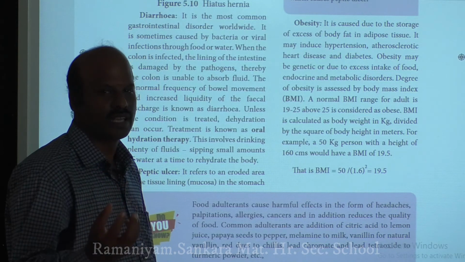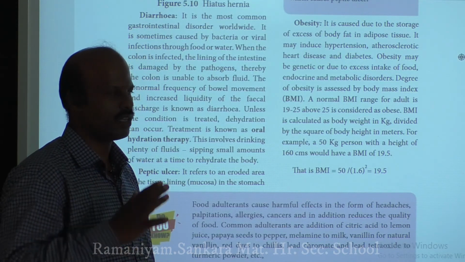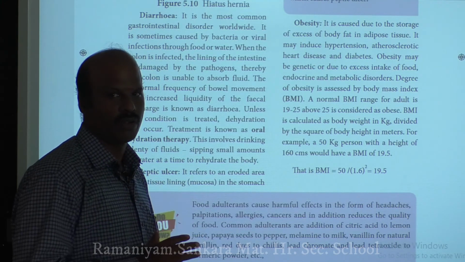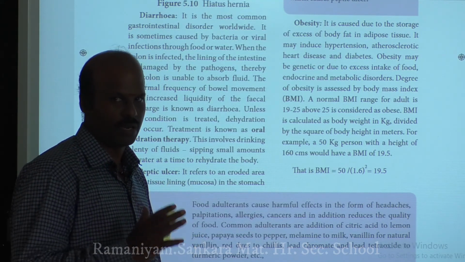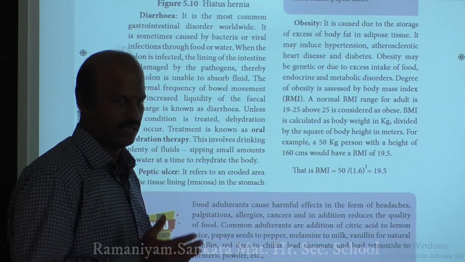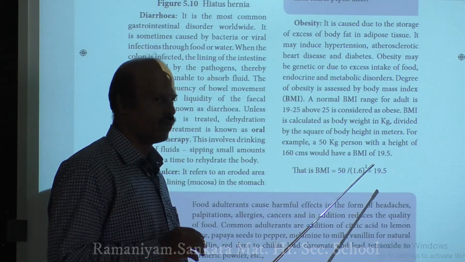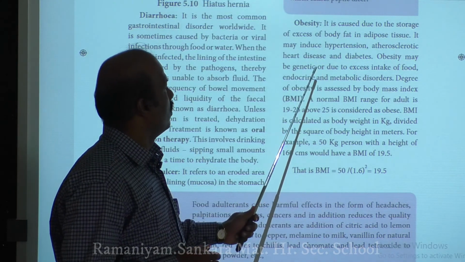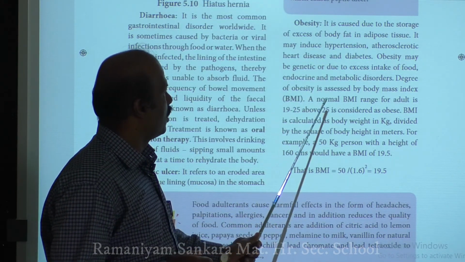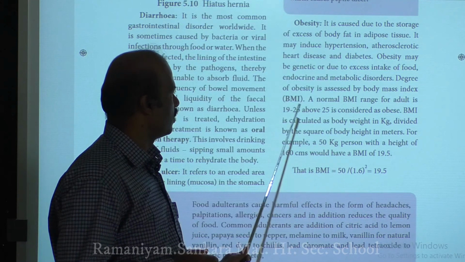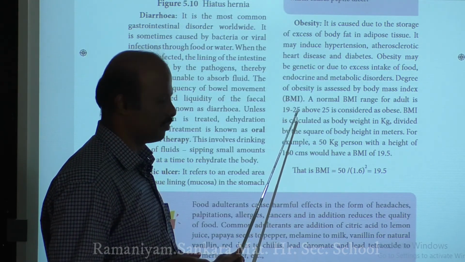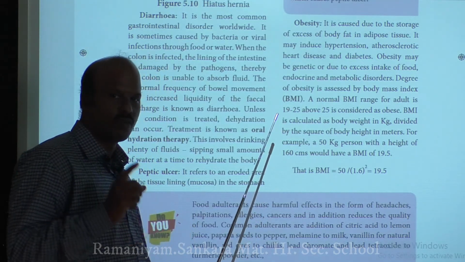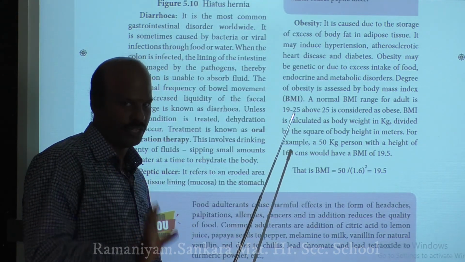Then what is the normal value? What is the threshold value that we say you are normal, and above which we say you are obese? You can see here, the normal BMI, body mass index range for an adult is 19 to 25. So the normal BMI for an adult is only 19 to 25. That is the normal range.